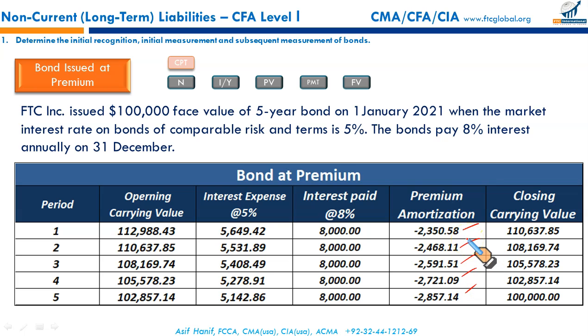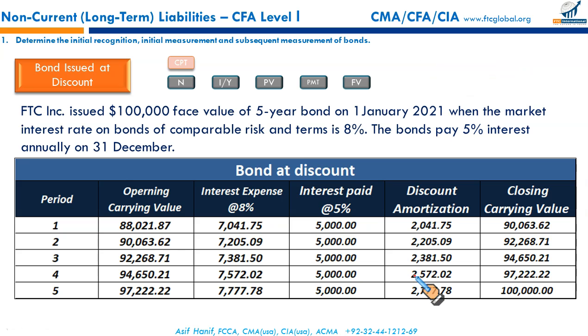There is also another method to amortize the premium and discount, which is to use the straight line method. Take 12,988.43 and divide this premium amount equally over 5 years. So instead of these different premium amortizations, you will see a single number every year. The same is true for a discount bond. The total of the discount, let's say if it's 12,000 for example, so this 12,000 discount will be amortized in a straight line manner on an equal basis. Your interest paid and your discount amortization will be the same.